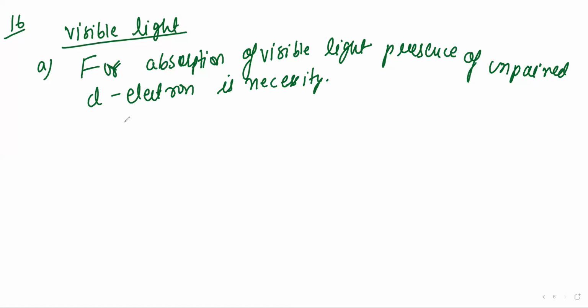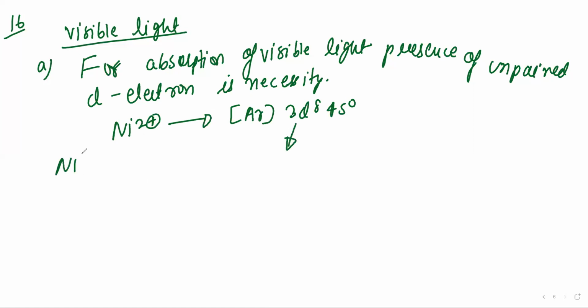So the electronic configuration for the first option will be Ni2+, the oxidation state for nickel, right? So its last electronic configuration will be argon 3d8 4s0. A strong field ligand is there, cyanide, right? In a complex like NiCN4 raised to 2 minus, it will act as a strong field ligand after losing the electron.